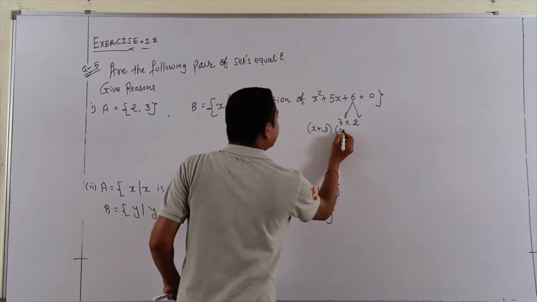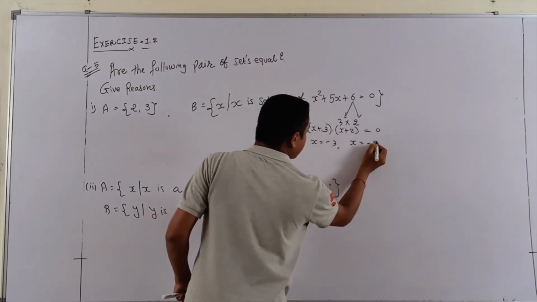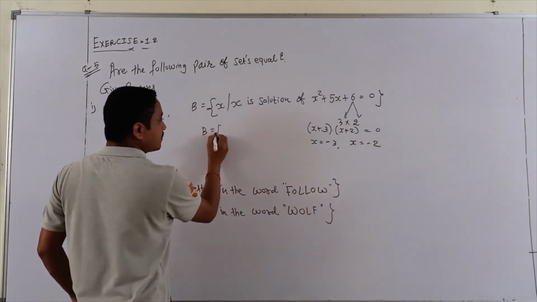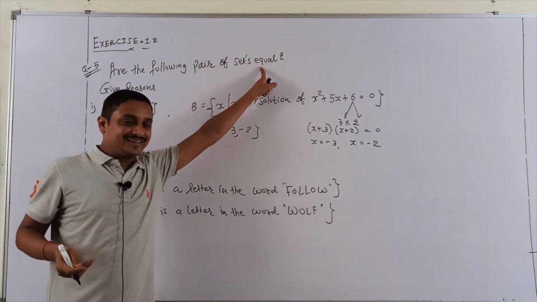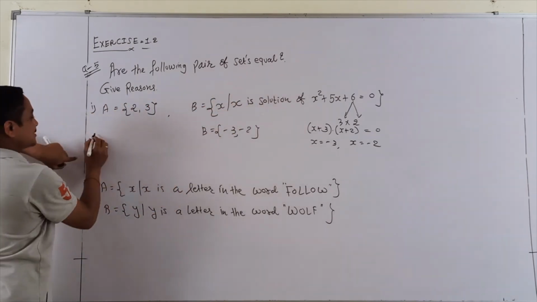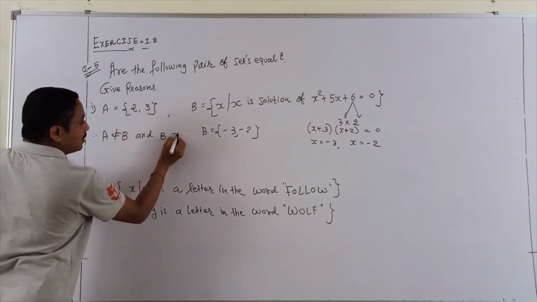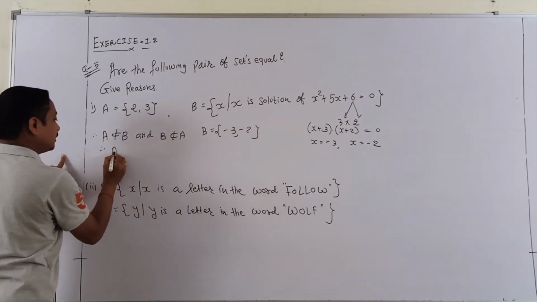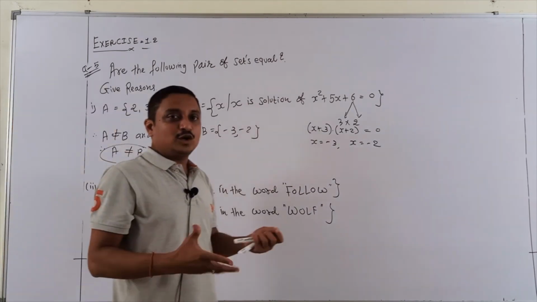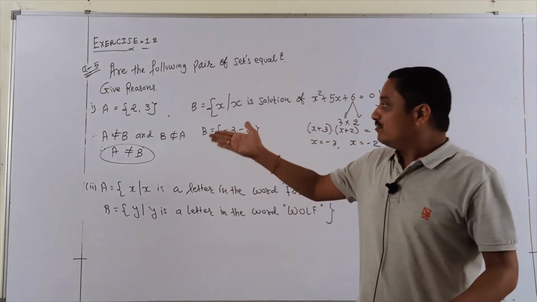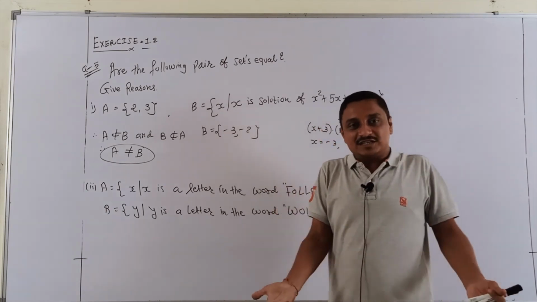So there are two cases, x plus 3 and x plus 2. So one answer is minus 3 and one answer is minus 2. So set B is ready: minus 3, minus 2. Now what is my target? Equal. Yes, they are not same. So we can write A not subset of B and B not subset of A. So finally A is not equal to B. They do not satisfy equality because every element is not present in B and B also is not present in A.